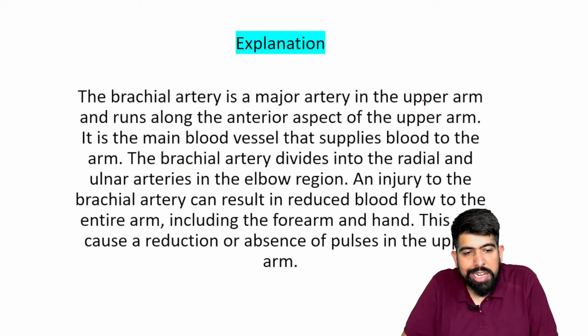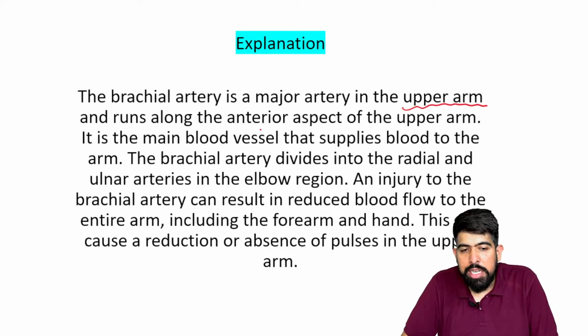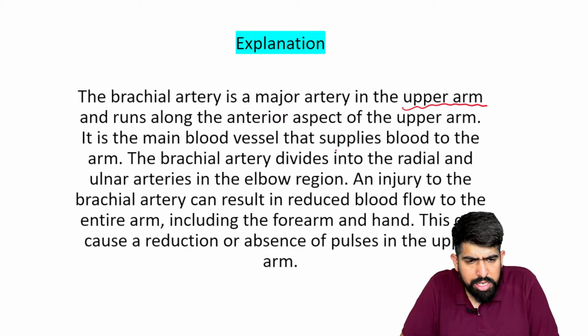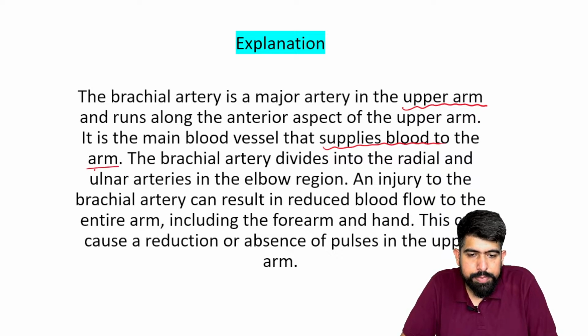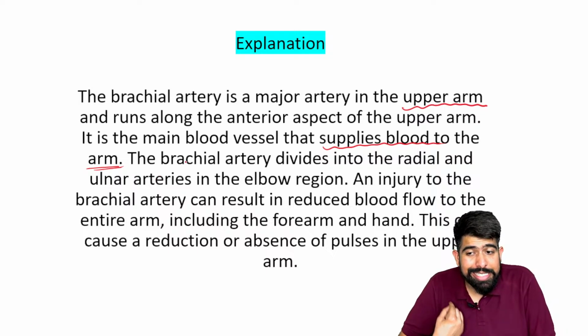The brachial artery is the major artery of the upper arm and runs along the anterior aspect of the arm. It is the main vessel that supplies blood to the arm. Now listen to this part carefully.